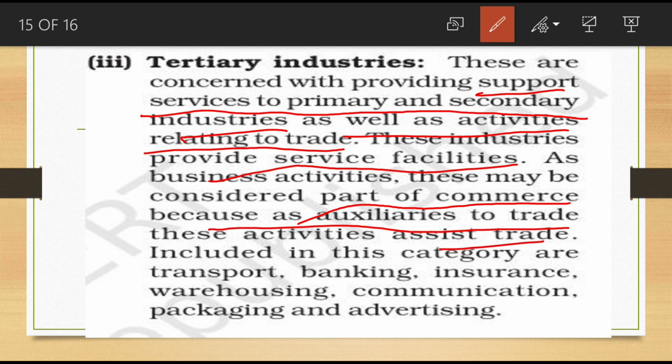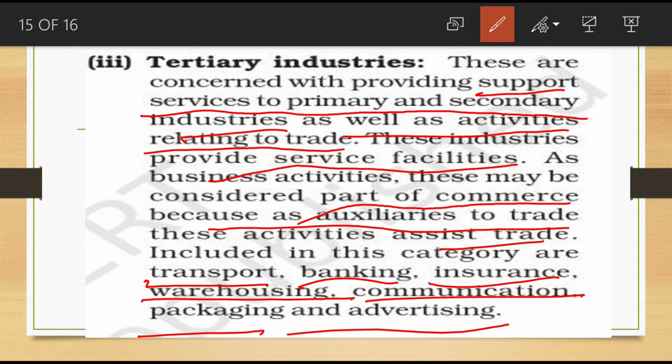Examples for tertiary industries: transport, banking, insurance, warehousing, communication, packaging and advertising. These are coming under which category? Tertiary industries. So tertiary industries are concerned with providing support services to primary and secondary industries as well as activities relating to trade. These industries provide service facilities.